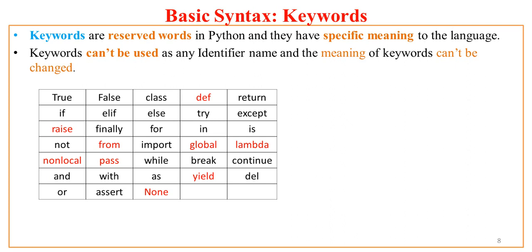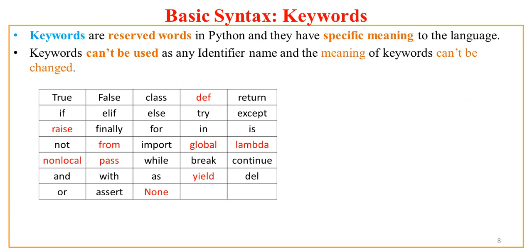Can you guess how many keywords there are in Python? Can you recall, if you already learned C, C++, Java, how many keywords are present in these different languages?